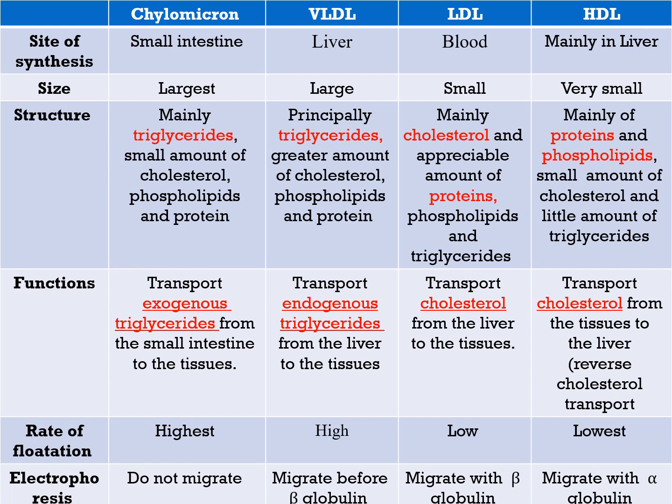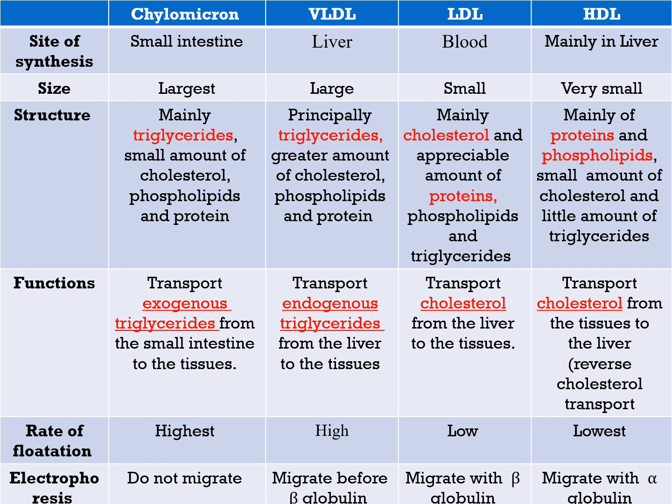The chylomicrons are synthesized in the small intestine, and they have the largest size of all lipoproteins. Of course, we mentioned that they are formed of a protein part and a lipid part. All of them contain protein, phospholipids, cholesterol, and triglycerides, but the percentages differ among them. The chylomicron mainly contains triglycerides because its function is to transport exogenous triglycerides from the small intestine to tissues.